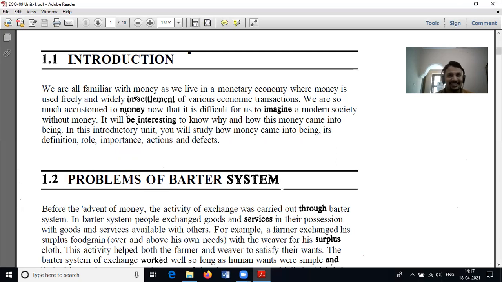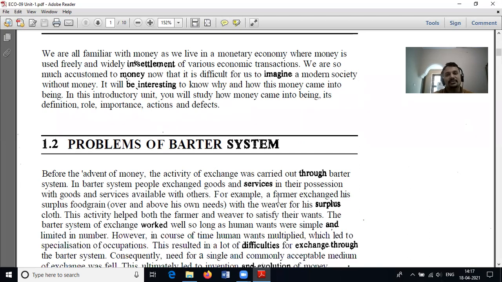Money means what we deal in our economic system for the fulfillment of goods and services. Before the coming of money, we or our ancestors have witnessed and been familiar with the barter system. When we look into the barter system, we can see a lot of issues in connection with it.